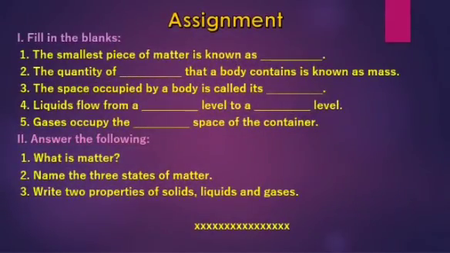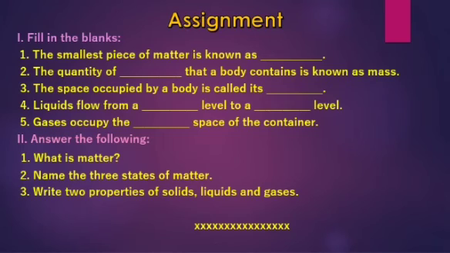Here is an assignment for you, children. First, fill in the blanks. First one, the smallest piece of matter is known as dash. Second one, the quantity of dash that a body contains is known as mass.